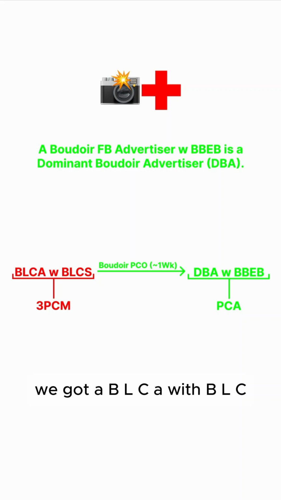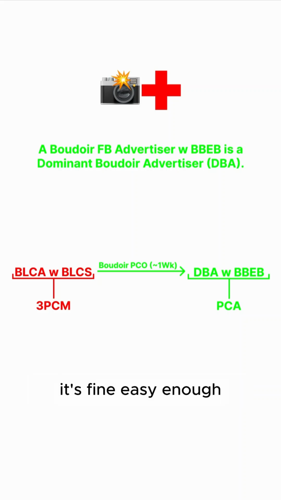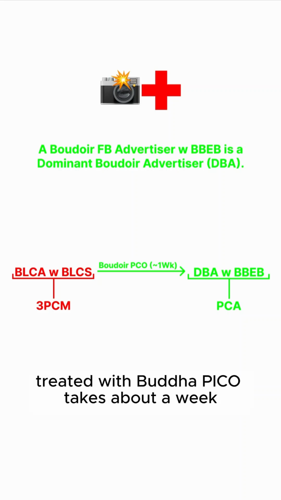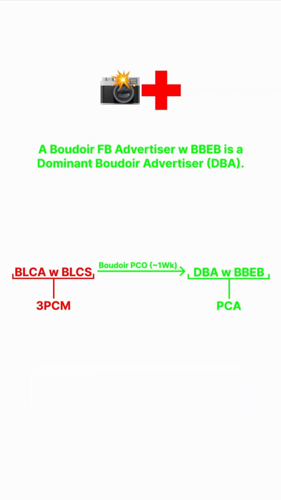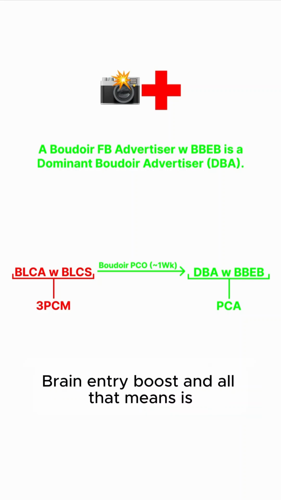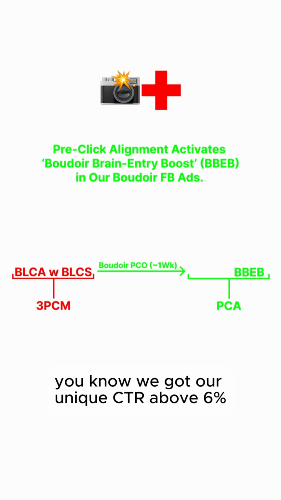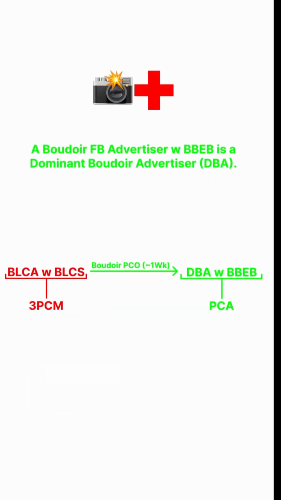A BLCA with BLCS is caused by the 3 pre-click mistakes. It's fine, easy enough, treated with Boudoir Pico. Takes about a week. We achieve PCA, pre-click alignment, and we become a dominant Boudoir advertiser with Boudoir brain entry boost. And all that means is we've got our unique CTR above 6%.